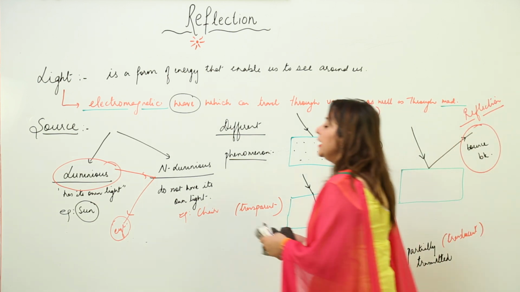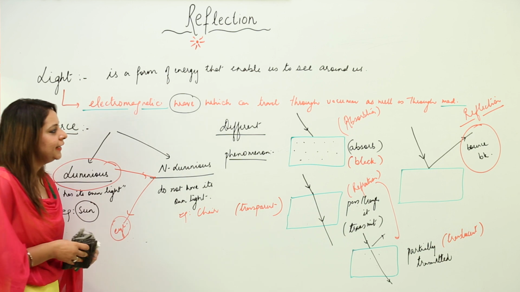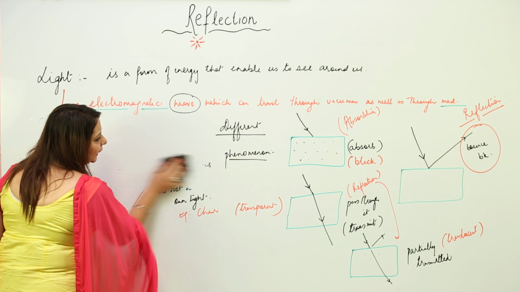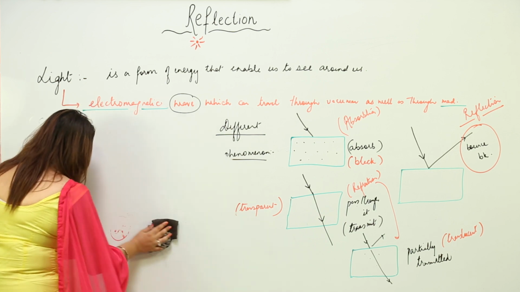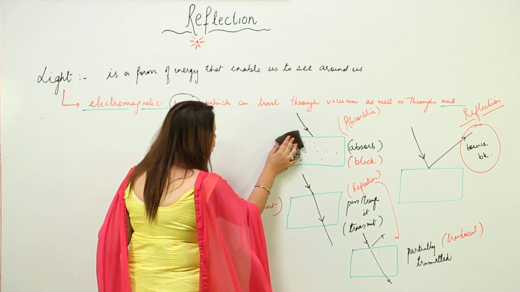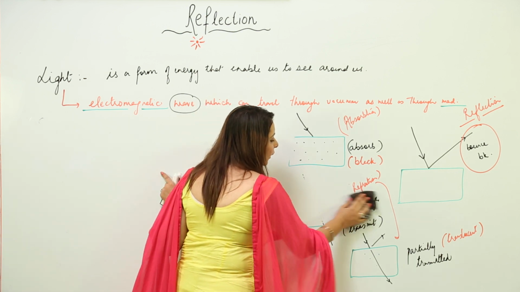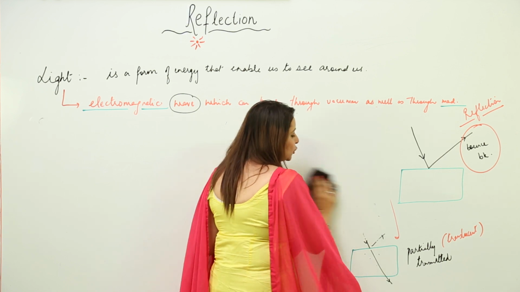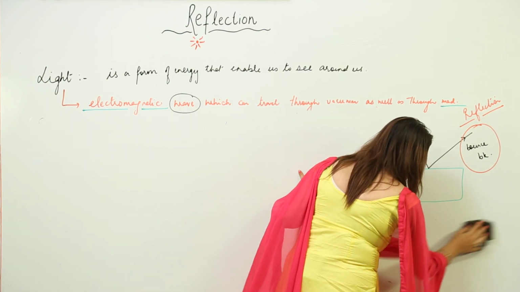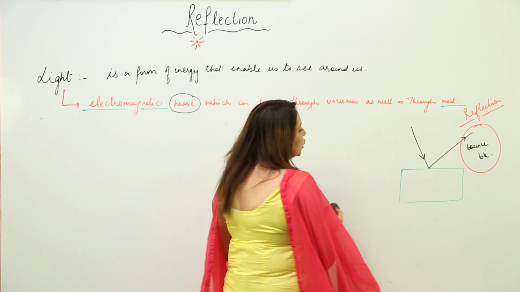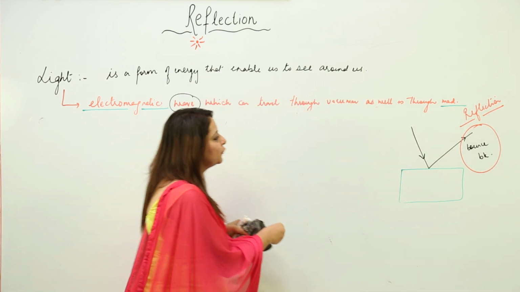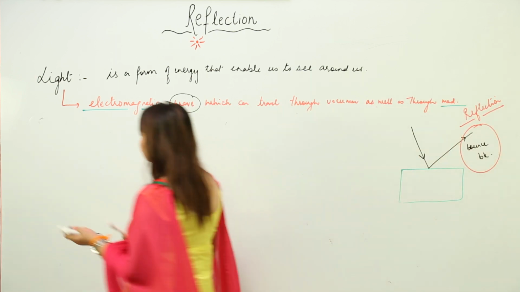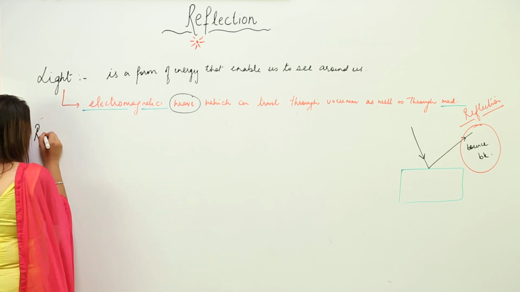So I think you got it: the surface may absorb the light, the surface may allow light to pass through, that means transmit the light, and the surface may make all the light rays reflect back, that means bounce back. Anything can happen. So in this chapter we are going to start with reflection. I am just going to take into consideration only this phenomenon which I drew for you, that is reflection. So what is reflection?